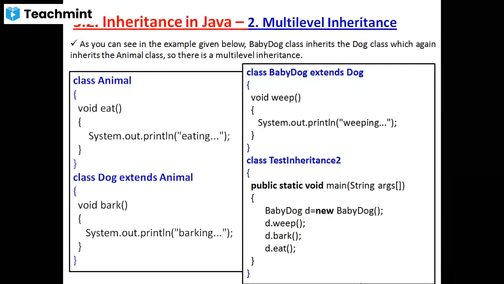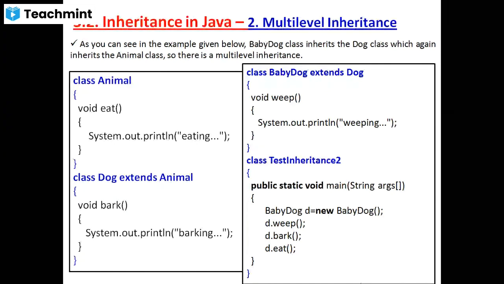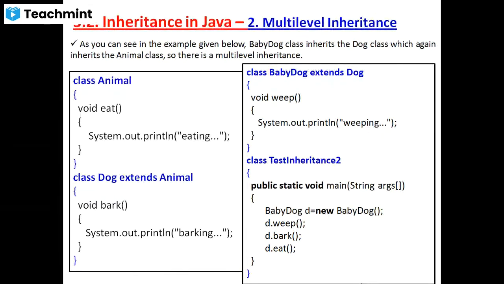Now I'm going to create an intermediate base class through the super class. How to create? Class dog extends animal. Class dog is an intermediate base class, inherited from the class animal. Properties of the animal class are present in the dog class.